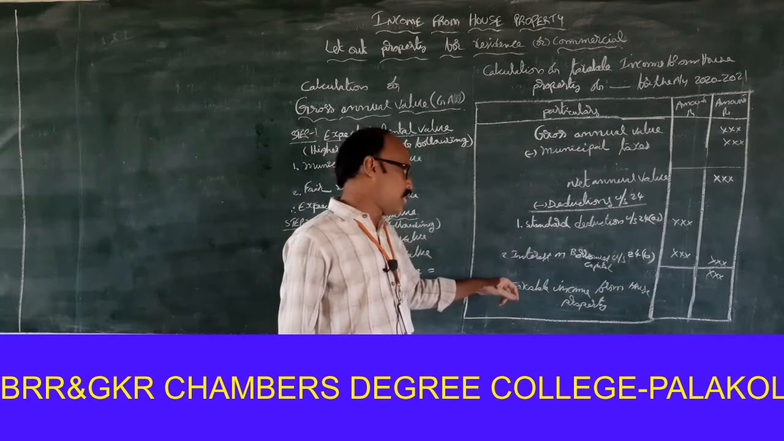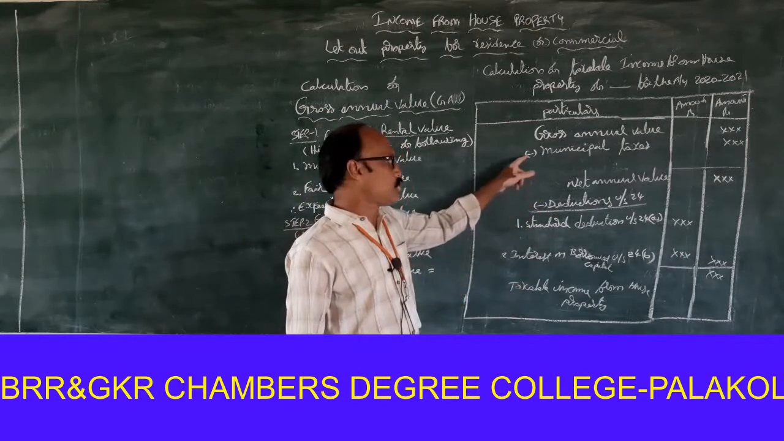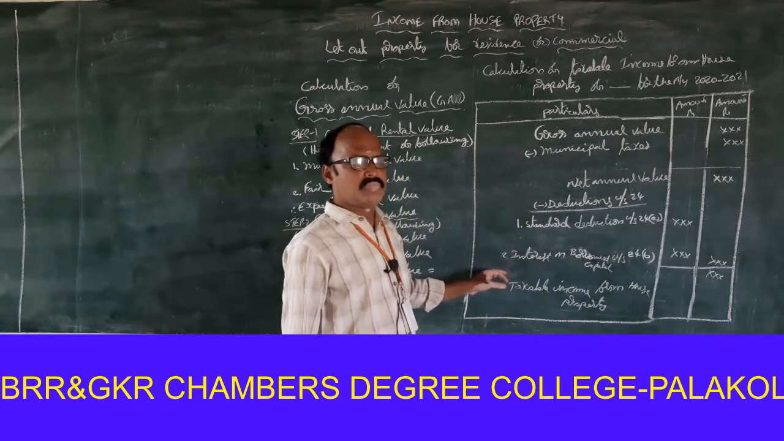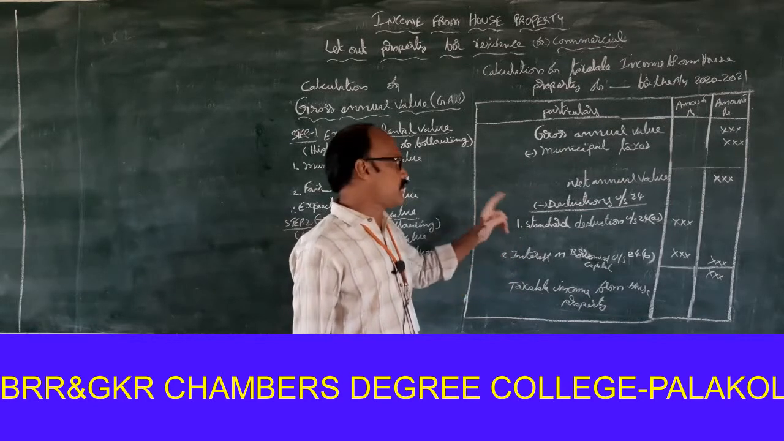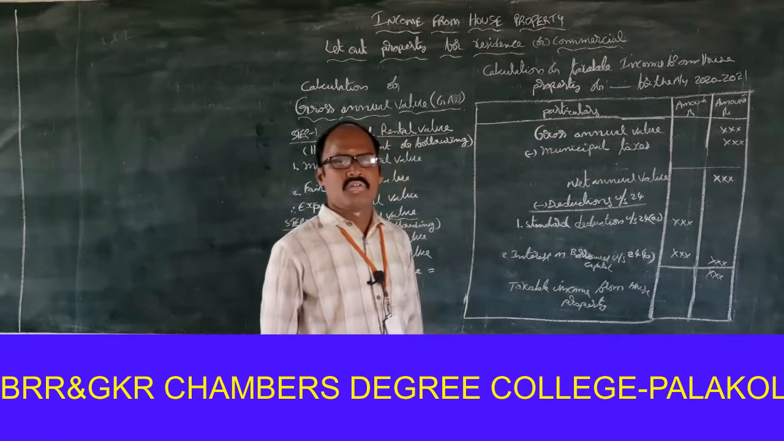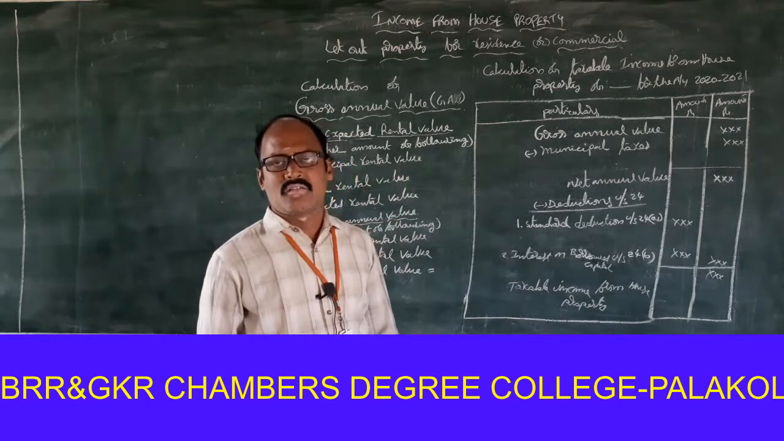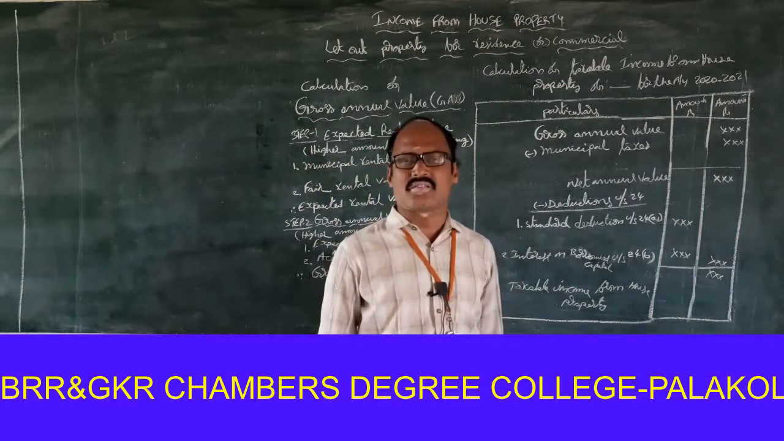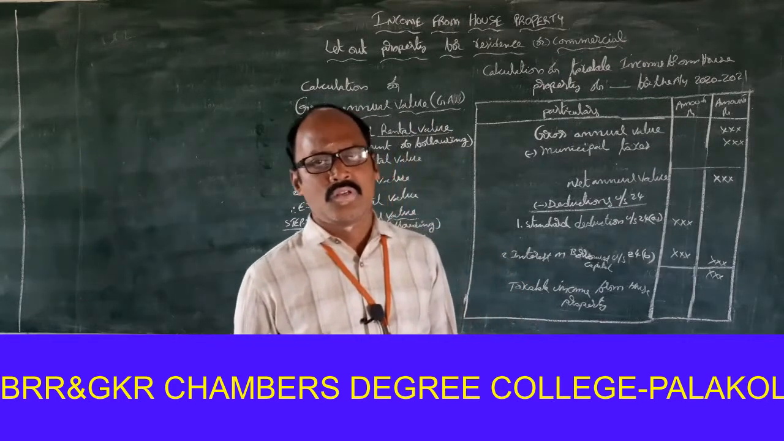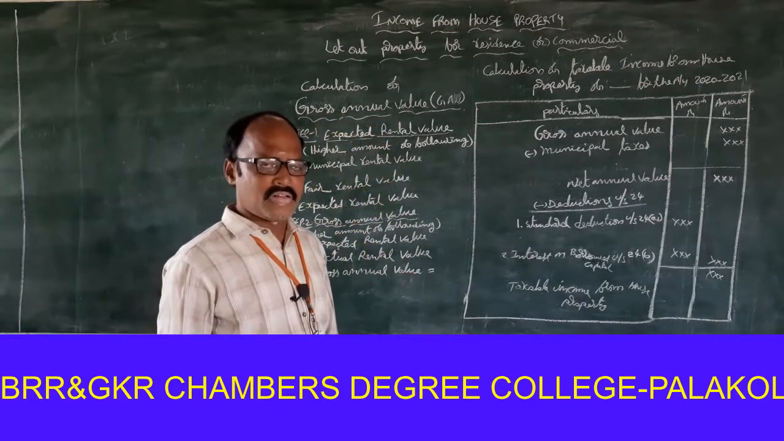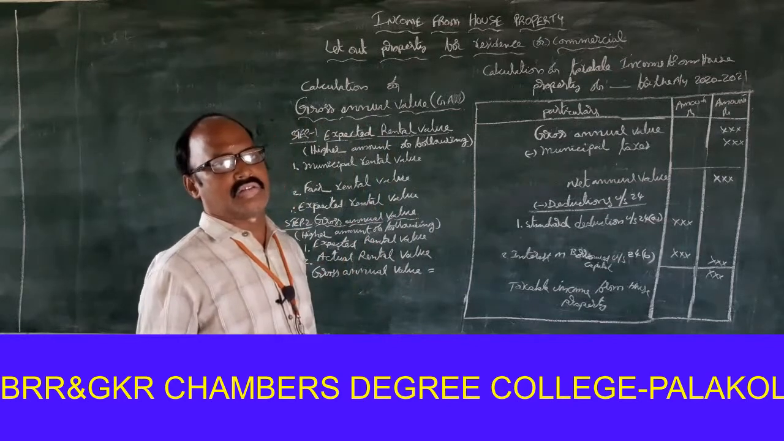Next one, interest on loan. So the two deductions are allowed only when we calculate income from house property. First one is municipal taxes, second one is interest on loan. Any other expenditures, we should not allow as deductions. So this is the procedure we have to follow when the house is let out throughout the year.